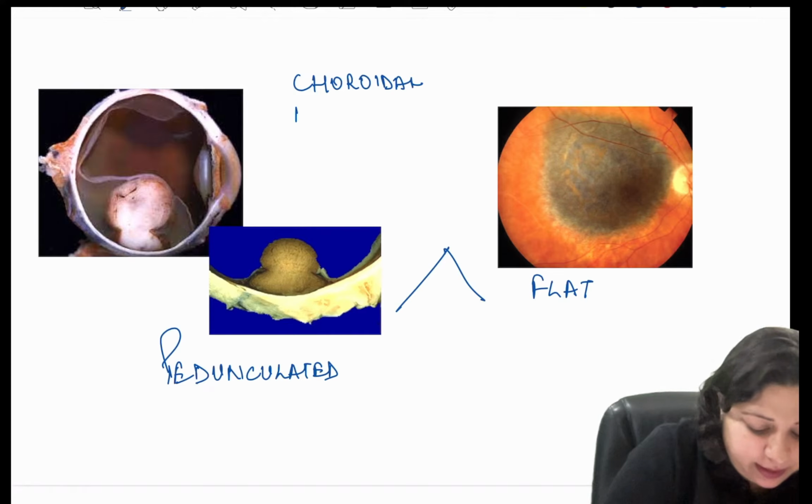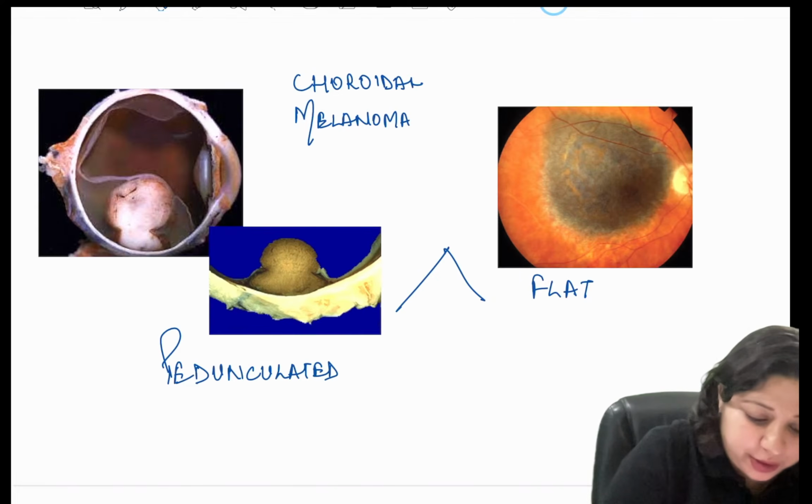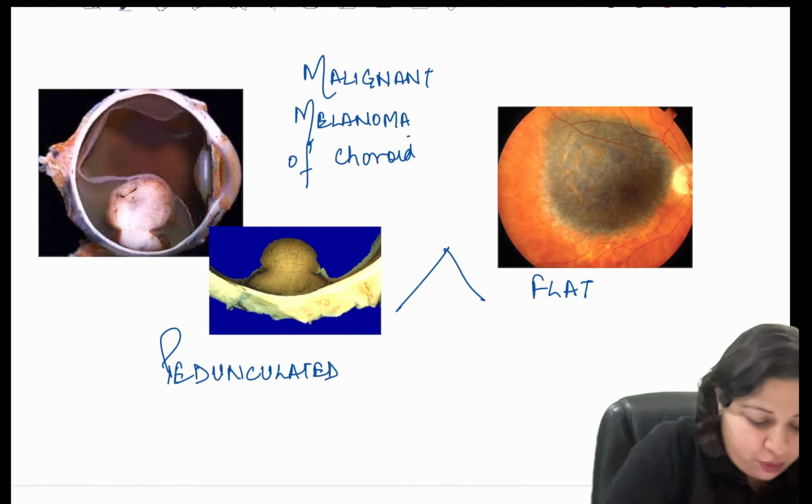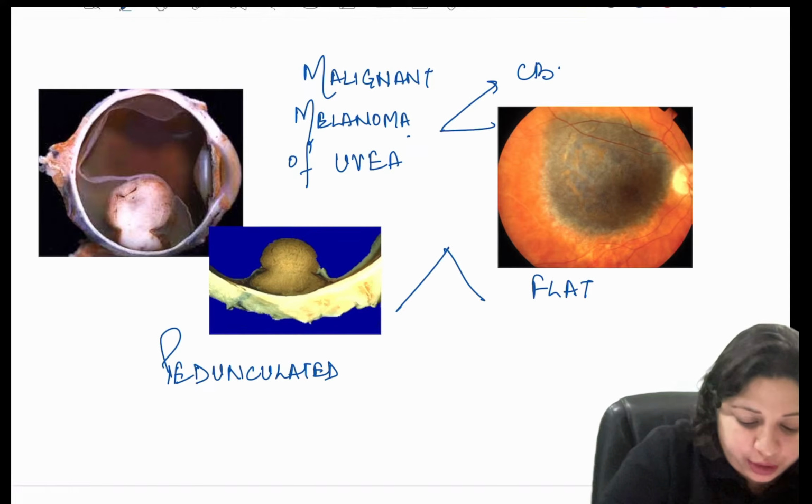I am choroidal melanoma, or what you better call malignant melanoma of the choroid, or of the uvea, which can be at the level of the ciliary body or choroid.